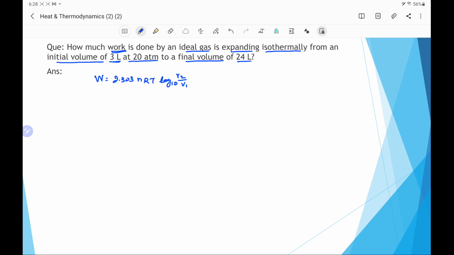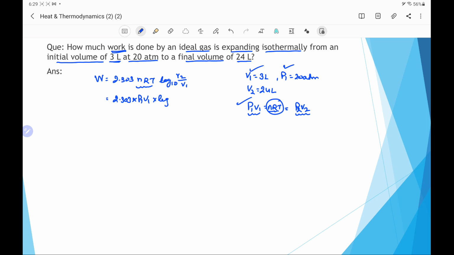Here we are given that initial volume V1 is 3 liter and pressure is 20 atm, and final volume V2 is 24 liter. We are not given nRT, so using the equation P1 V1 equal to nRT, because nRT is constant, it is also equal to P2 V2, the final pressure and volume. So we can replace nRT by P1 V1, because we know P1 and V1. Therefore we can write the equation as 2.303 into P1 V1 into log base 10 V2 by V1.